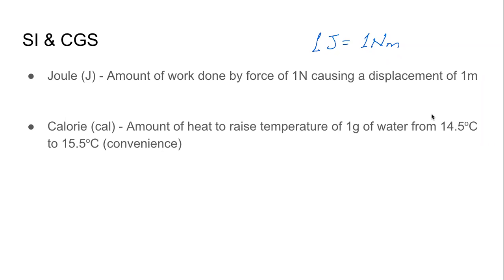And we take a particular temperature range of water, 14.5 to 15.5, because at different temperatures, the amount of heat required to raise the temperature by 1 degree Celsius will be slightly different. Not much, only slightly, because of other factors. And we take 14.5 to 15.5 just for convenience. If it is too cold or too hot, then it will not be very easy to measure the amount of heat, the amount of temperature change, all that. So it's just for convenience, nothing else.